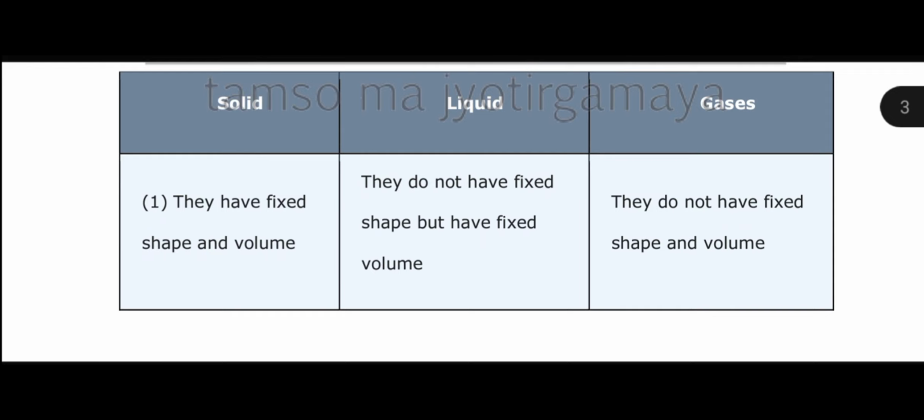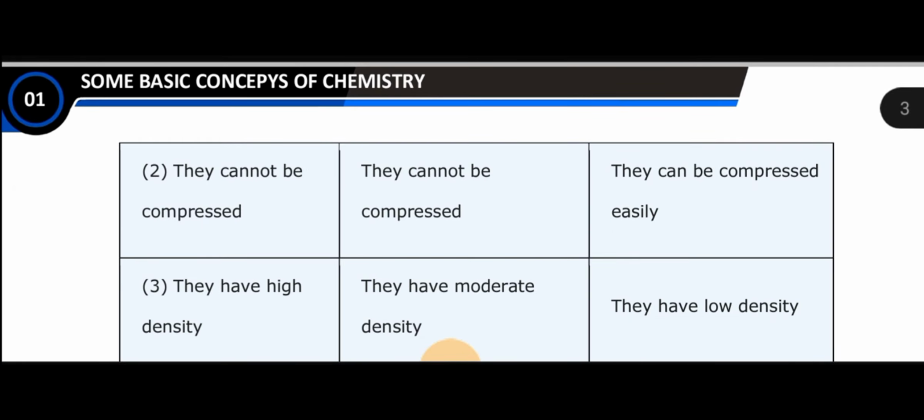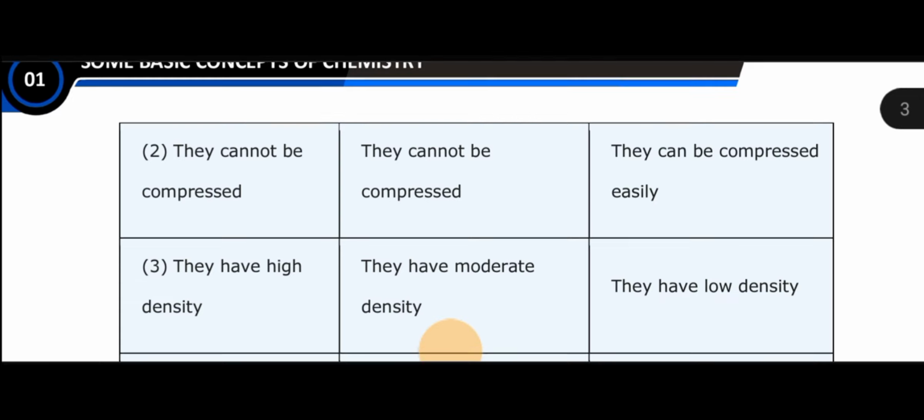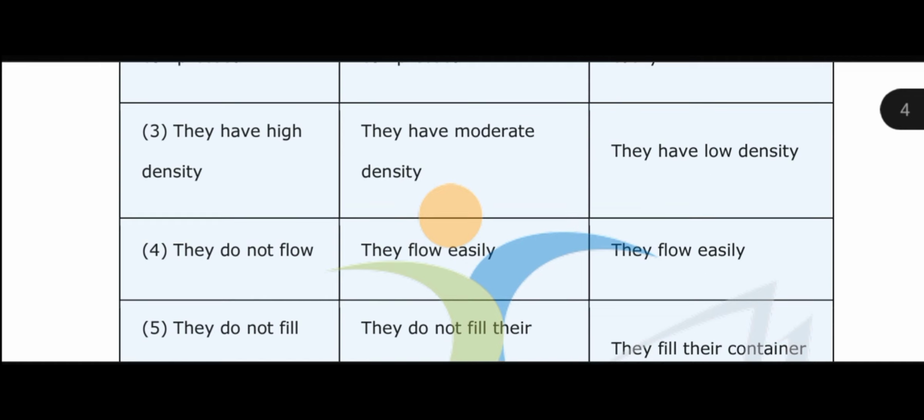Liquids do not have fixed shape but have fixed volume, and gases do not have fixed shape as well as volume. Number two, solids cannot be compressed. You can't compress a solid because there is no effect of pressure on the solid. Now liquid also cannot be compressed, but gases can be compressed. Number three, solids have high density, but liquids have moderate density, but gases have very low density.